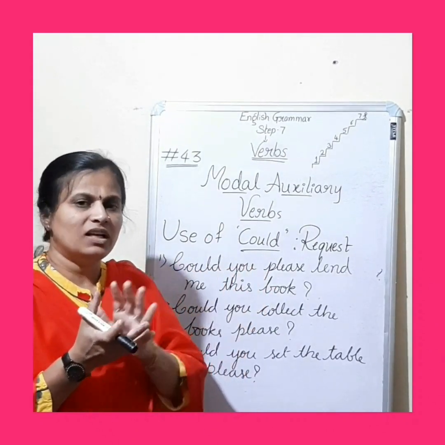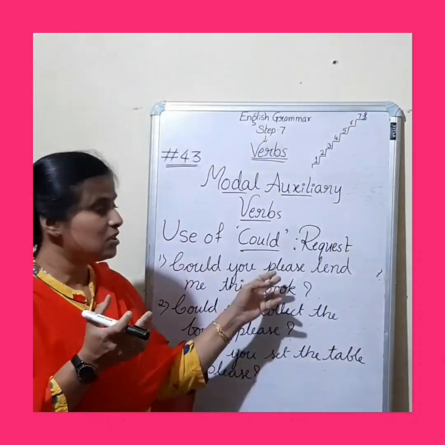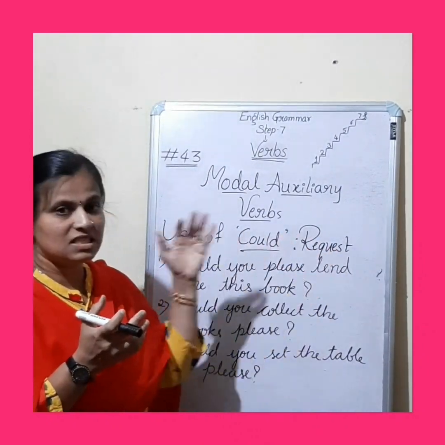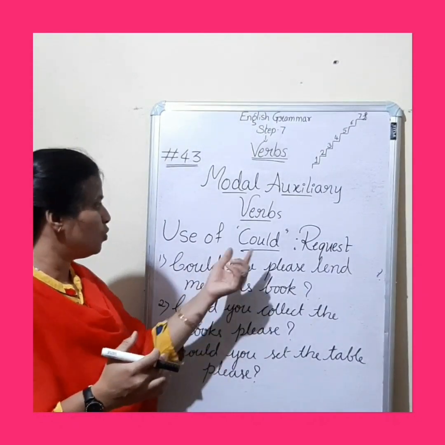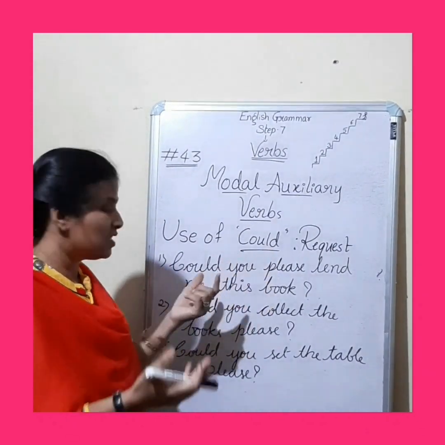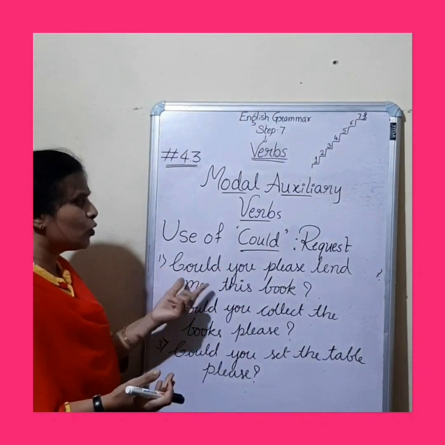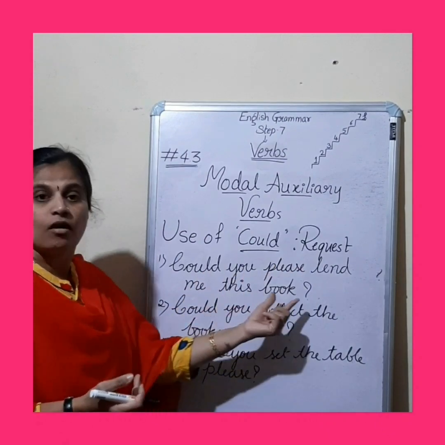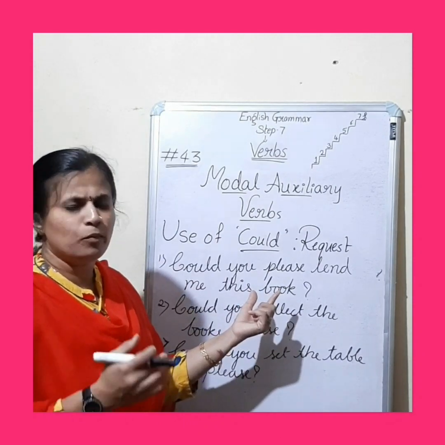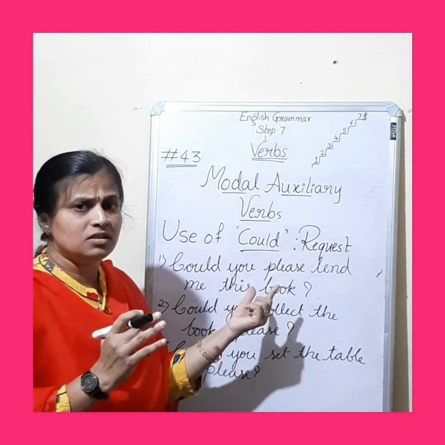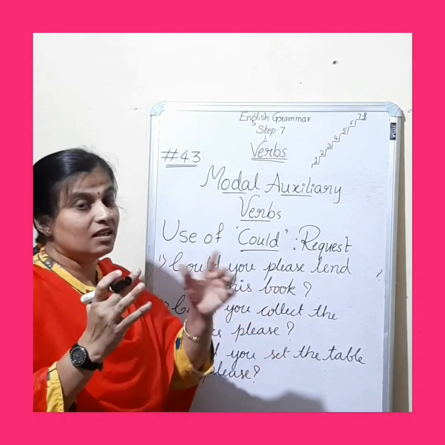When it is used in sentences to request, let's have a look at how to use it. We are also going to use it to ask permission. Here you can see, could you please lend me this book? Now we are requesting them in a polite manner. This could is more polite than the word can.